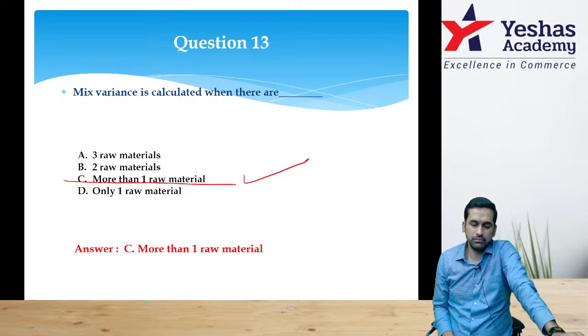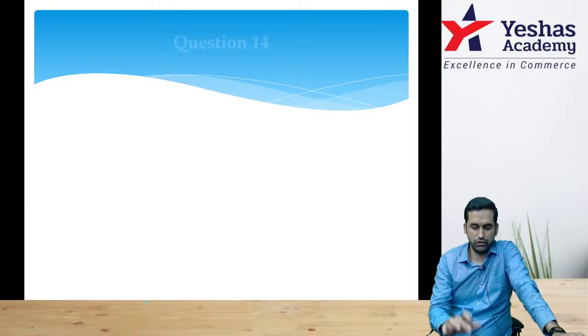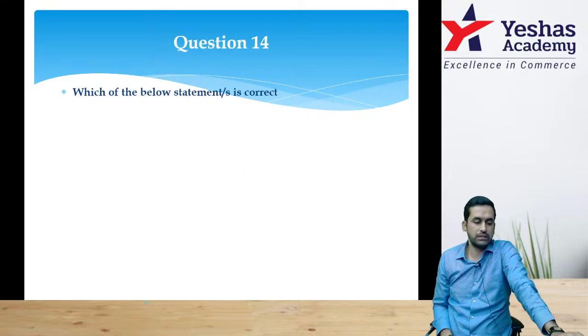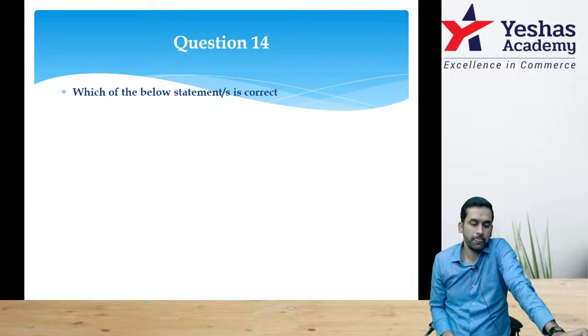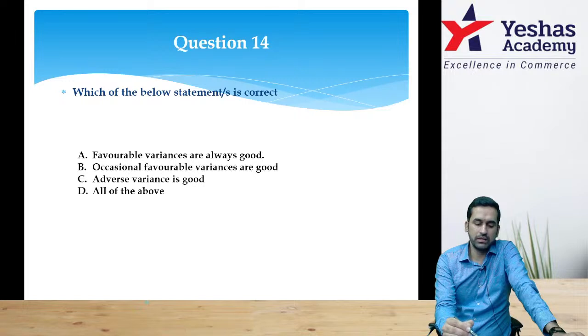13, option C. Next question, I think this is the last question. Which of the below statement is correct? Favorable variance is always good.